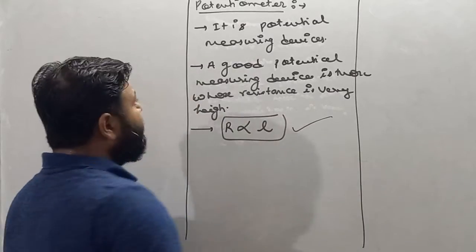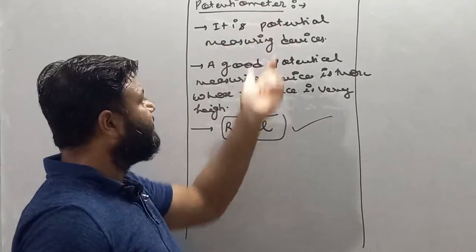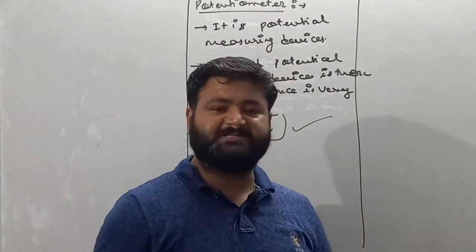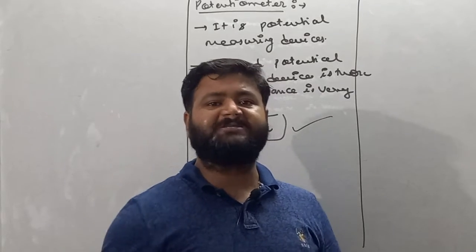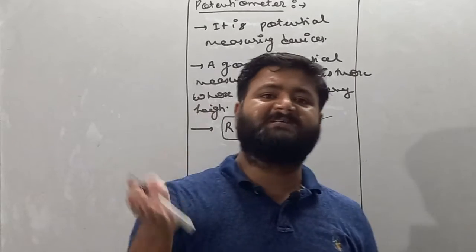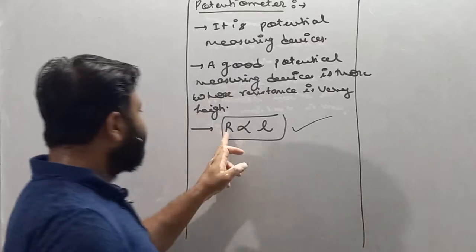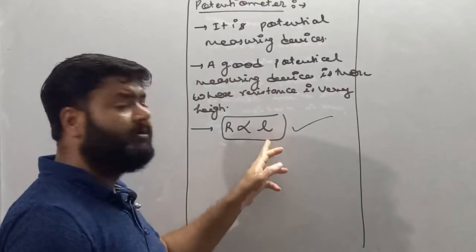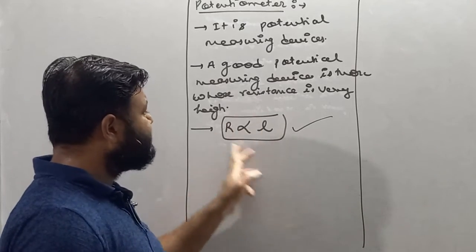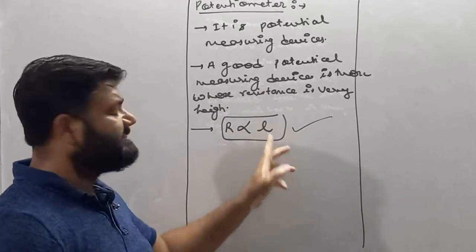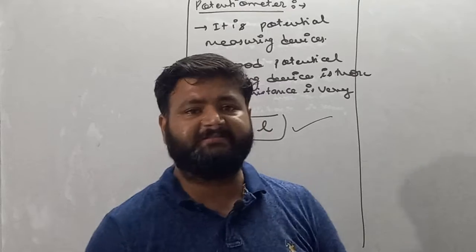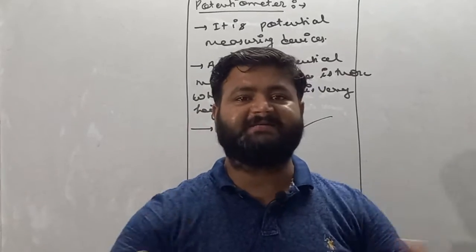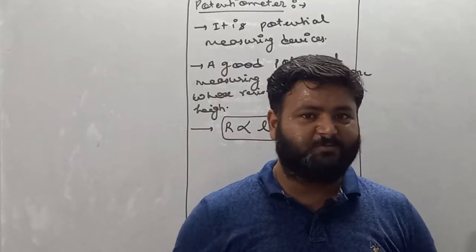And we know that potentiometer is basically a device used to measure potential difference, and a good potential measuring device is one whose resistance is high, and resistance is directly proportional to length. As the length of the conductor is more, its resistance is also more.